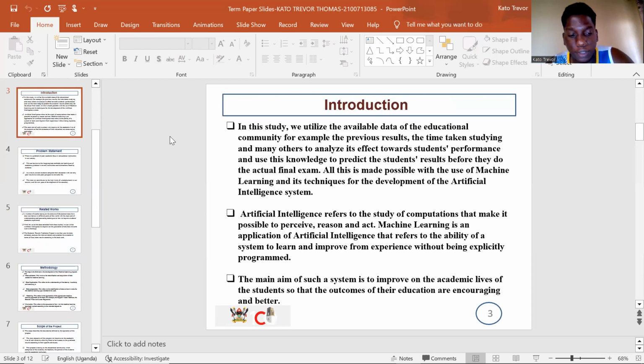For the introduction, I'd like to start with the problem itself. The problem is in terms of focus towards academic lives of students. People have had their minds distracted and they have been moved towards the wrong paths, therefore having less focus towards their academic lives, because there have been so many different things happening in the world lately.